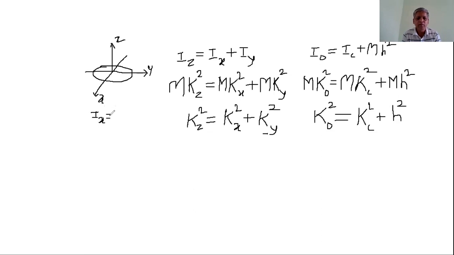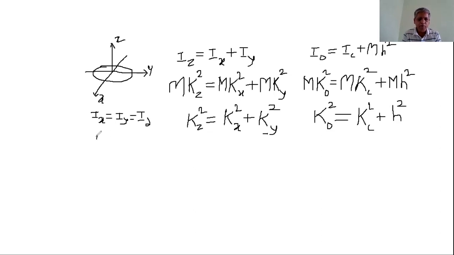These two axes are along the diameter, therefore it is also denoted by Id. Here the z-axis is perpendicular to the plane of the ring, and the x and y axes are in the plane of the ring.